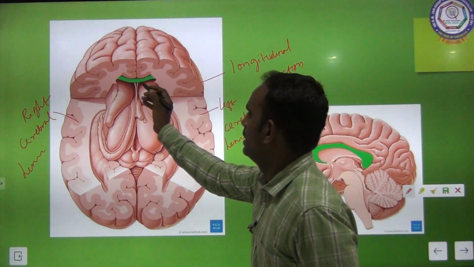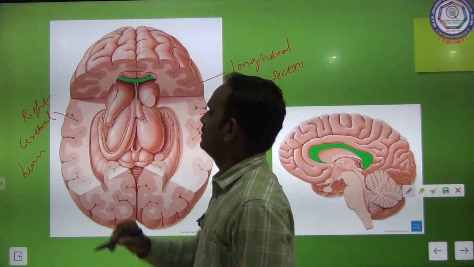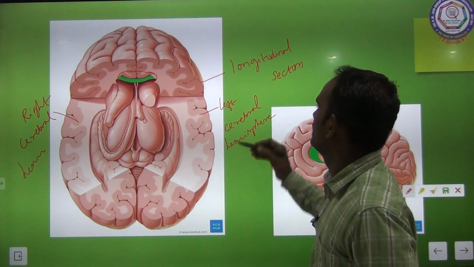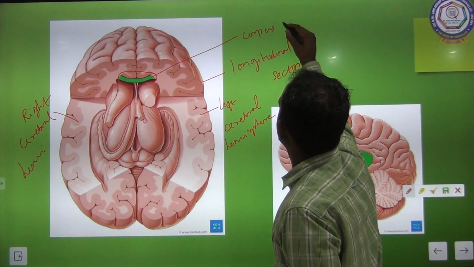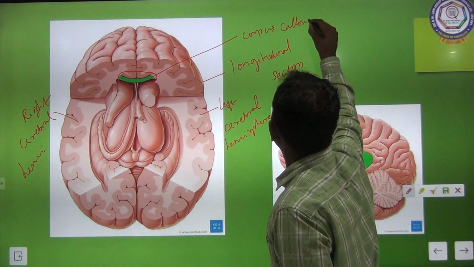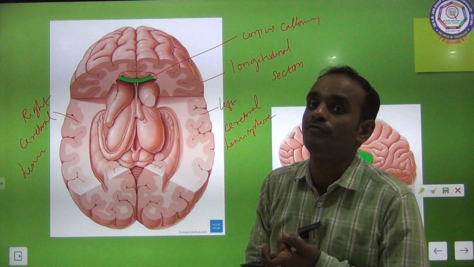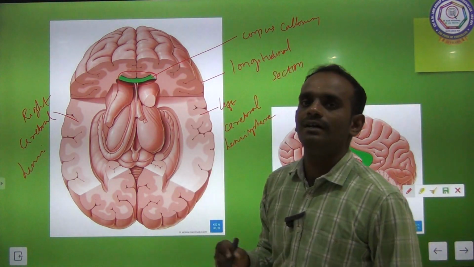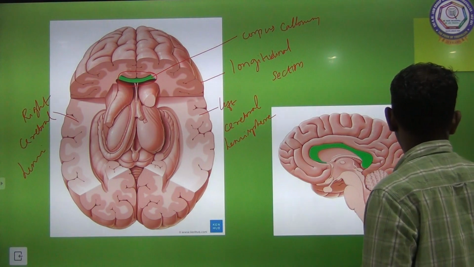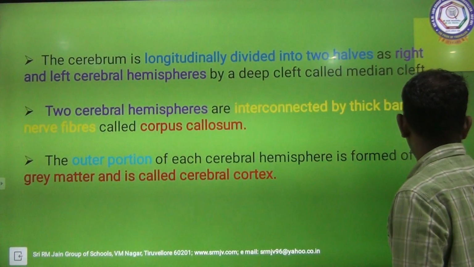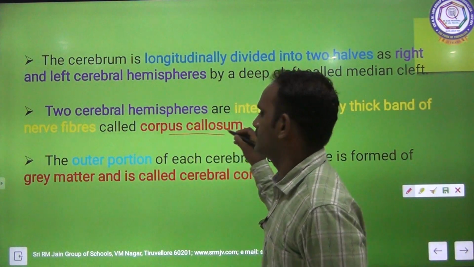Clear? So this right side and left side are interconnected with a tissue called the corpus callosum. This is the corpus callosum. They are interconnected with a nerve fiber, and the name of the fiber is corpus callosum. Clear? The two cerebral hemispheres are interconnected with the fiber called corpus callosum.